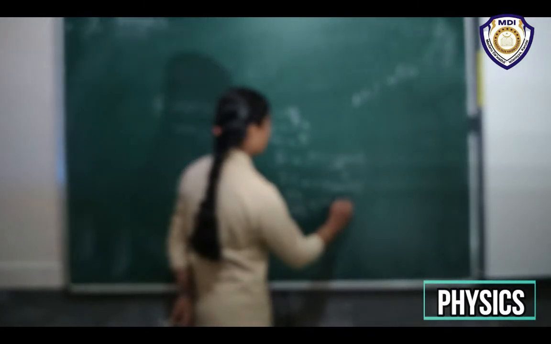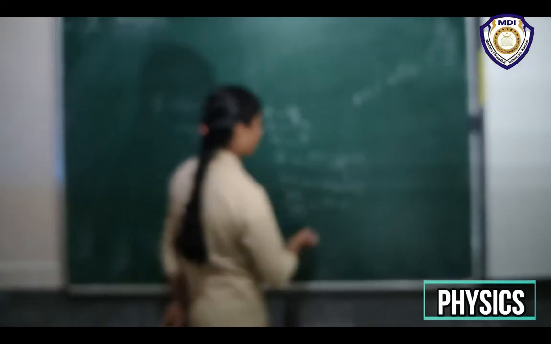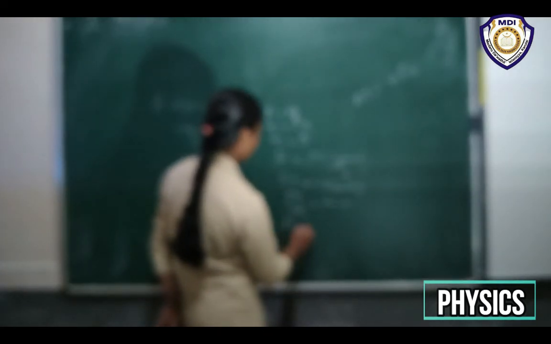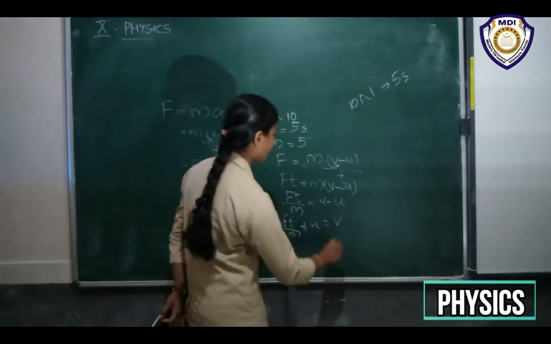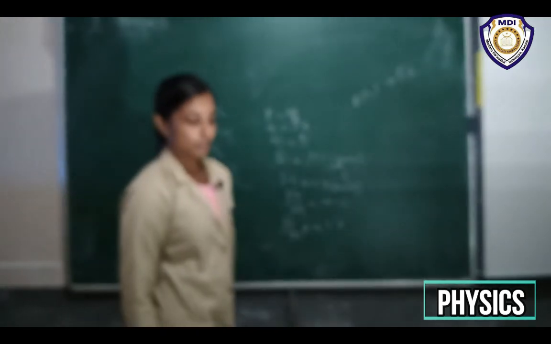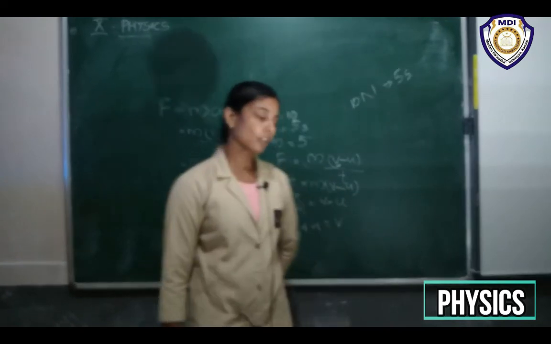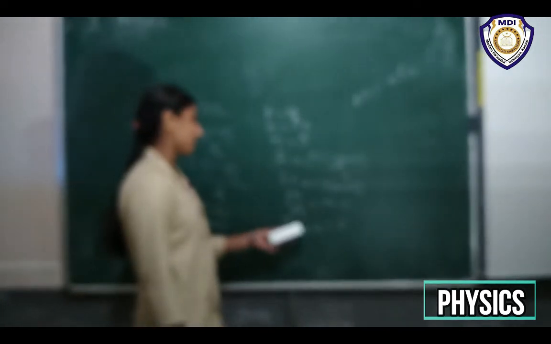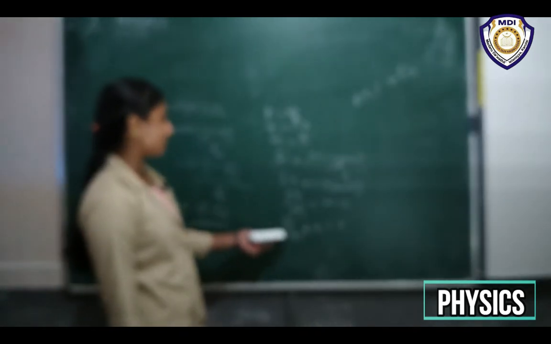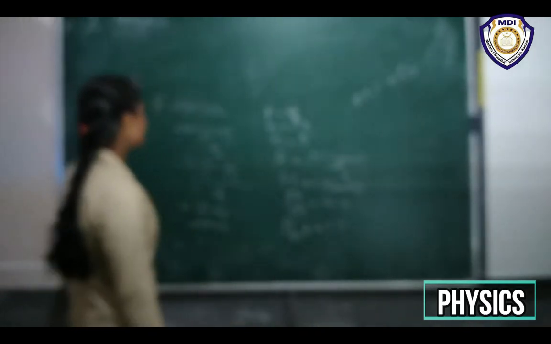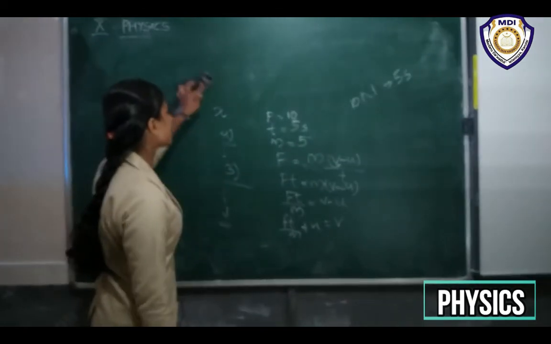Okay, that is V minus U equals Ft by M, and from here we get Ft by M plus U will give V, right? So now we have all these values F, T, M and U, and putting all these values in this equation, we will get the final velocity V.